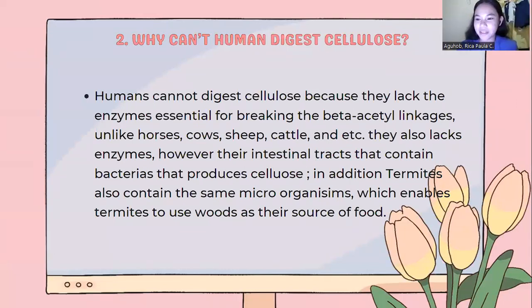Number 2. Why can't humans digest cellulose? Humans cannot digest cellulose because they lack the enzymes essential for breaking the beta-acetal linkages. Unlike horses, cows, sheep, cattle, and others, whose intestinal tract contains bacteria that produce cellulase. In addition, termites also contain the same microorganisms, which enable termites to use wood as their source of food.